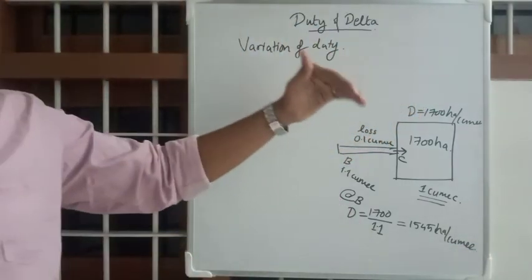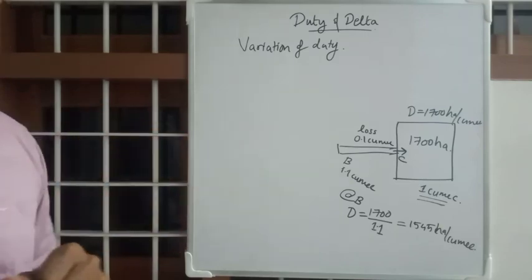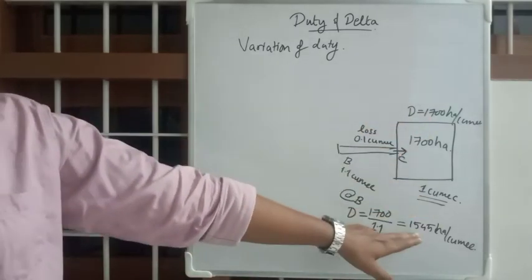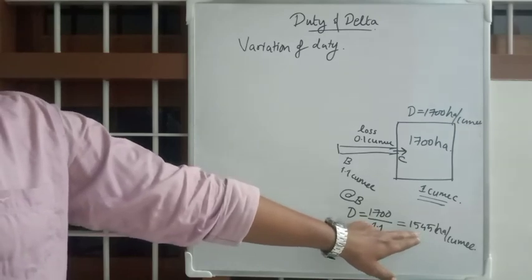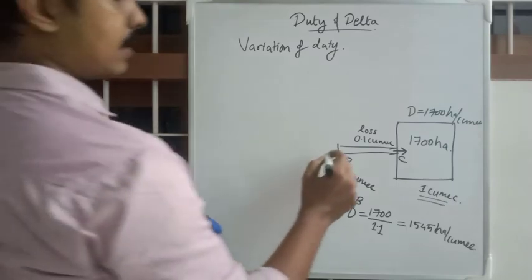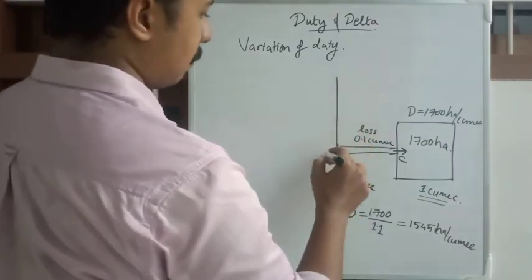So it decreased with the loss. Okay, duty decreased from 1700 to 1545.